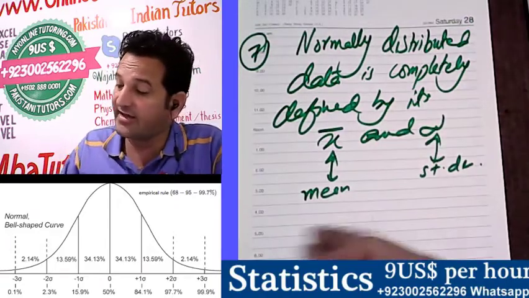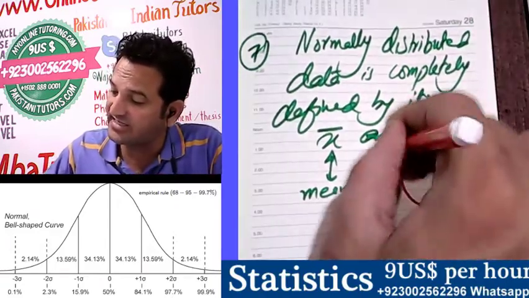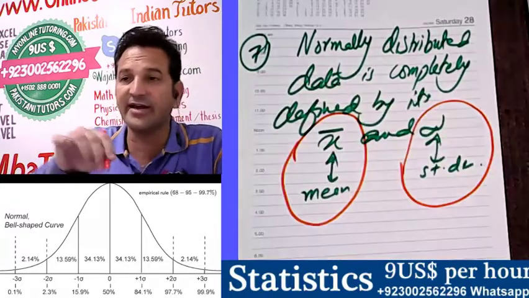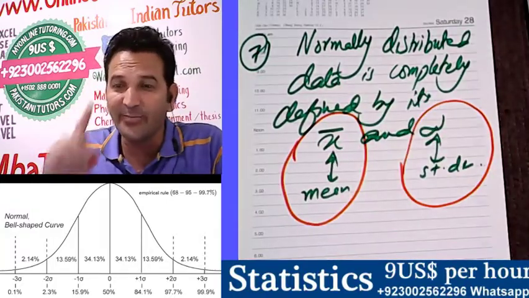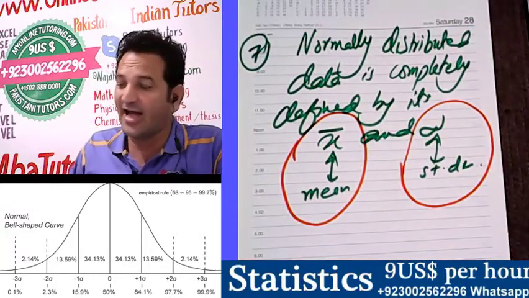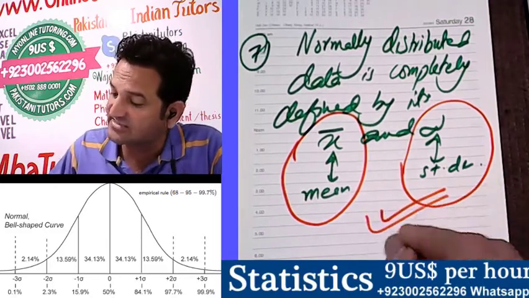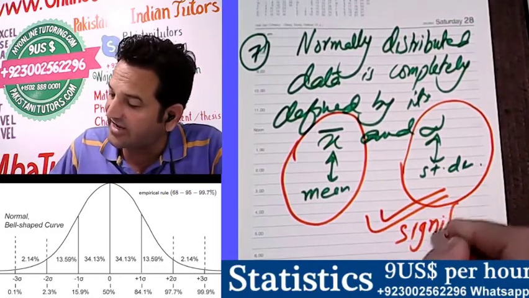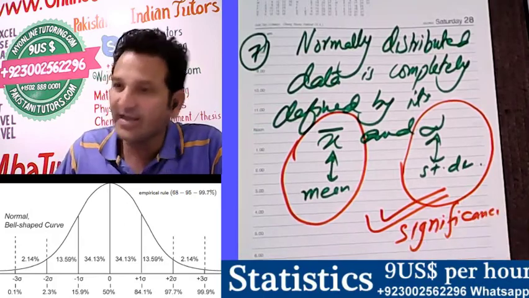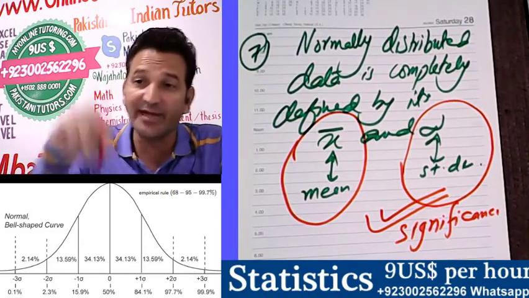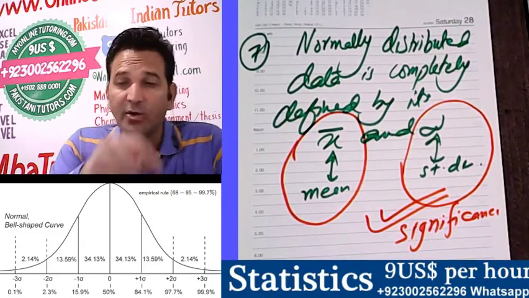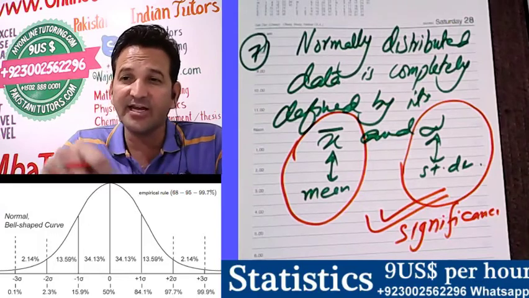It means there is some significance either in the mean or in the standard deviation. So the main point in normally distributed data is the significance on which basis we are explaining each and everything about the data.